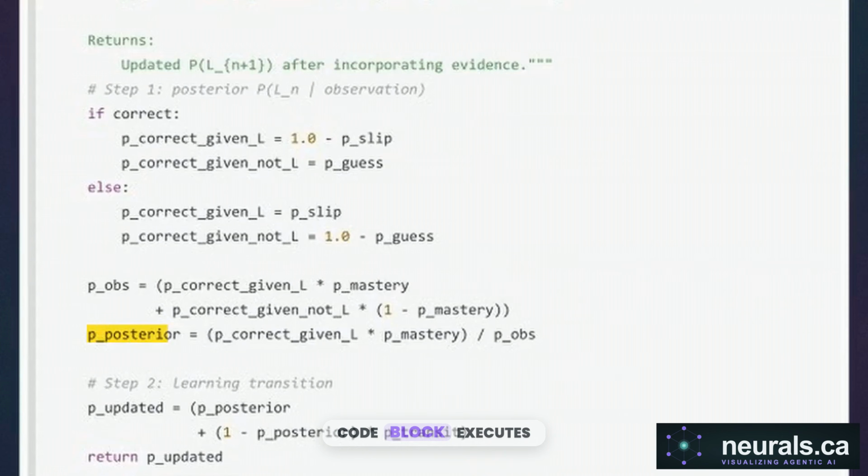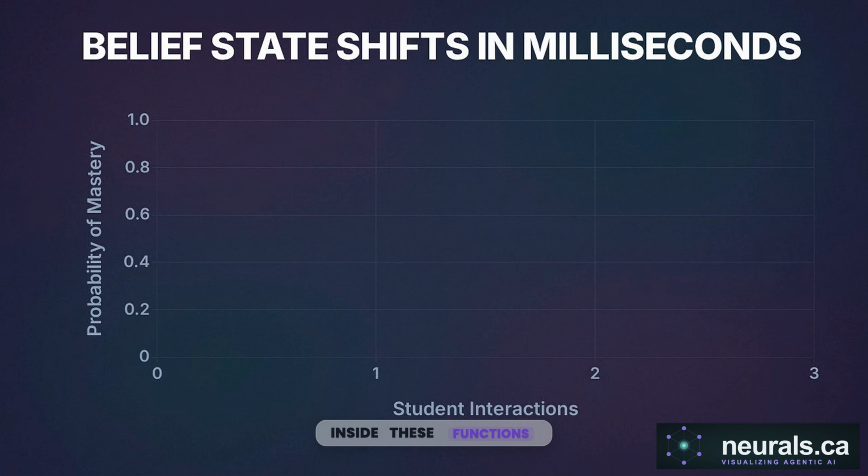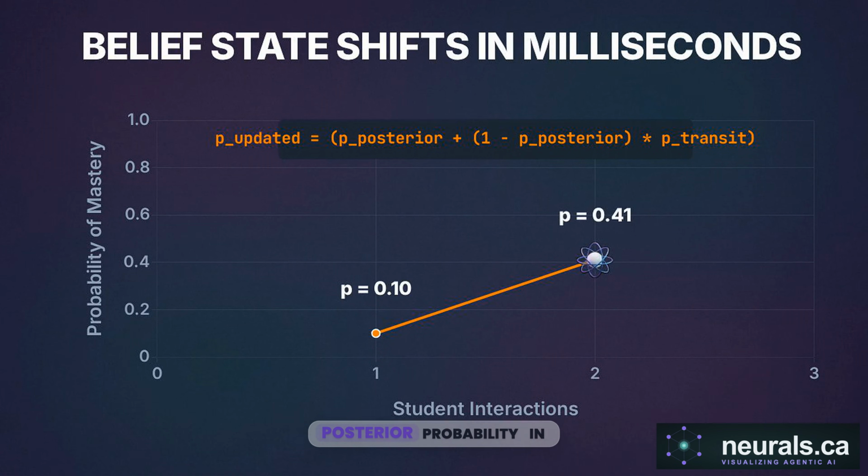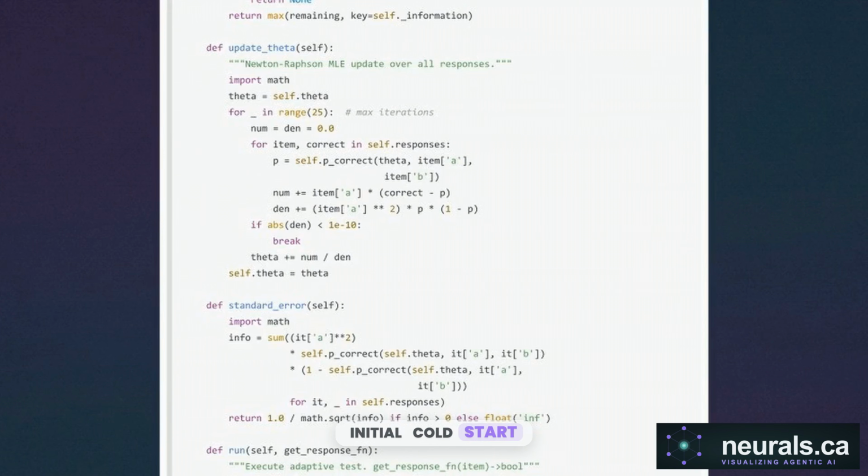This code block executes the Bayesian update step. This architecture runs on concrete logic, not theoretical philosophy. The math inside these functions shifts the overall belief state up or down after a single user response, recalculating the posterior probability in milliseconds. During the initial cold start, this exact script handles the placement test logic, calculating the statistical uncertainty of the student's ability estimate.